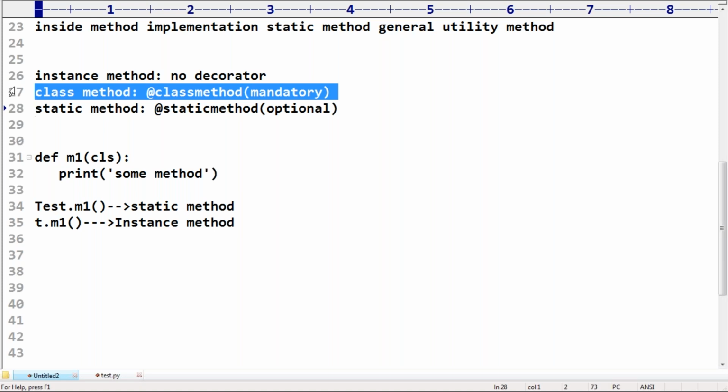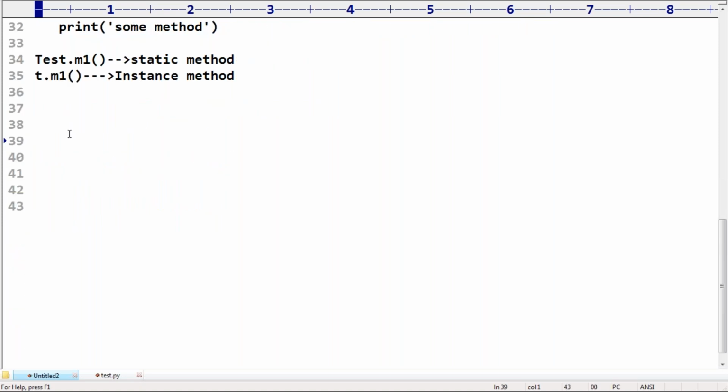But in general, which methods are we always going to use in reality? We are always going to use either instance methods or static methods. Class methods are a bit rare, remember. Even though that concept is there, if you go for other languages like Java, we don't have any separate concept like a class method. For a class method, is cls mandatory? No. Just like self, any name you can use.